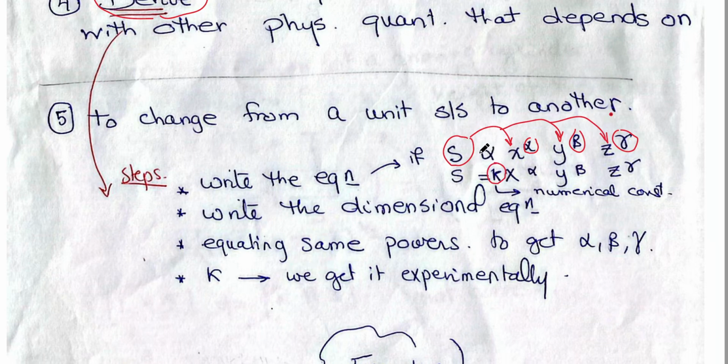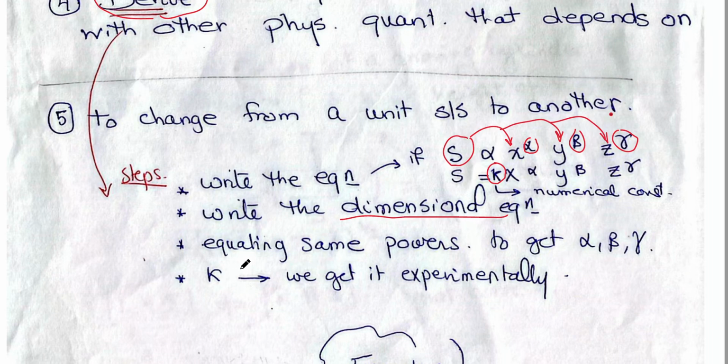Instead of the proportional sign, I put equals K, X to the power alpha, Y to the power beta, Z to the power gamma. And then I will write the dimensional equation. Instead of every physical quantity, I will write its dimensions.